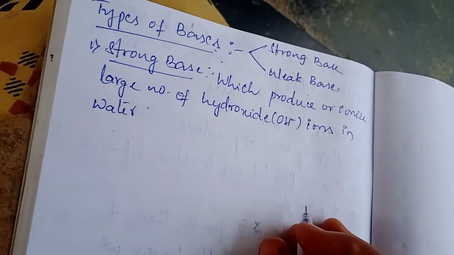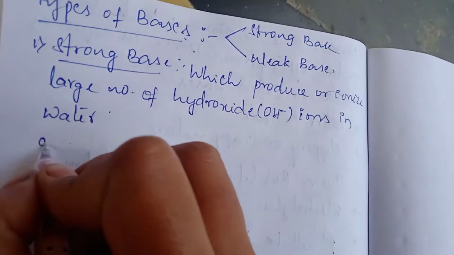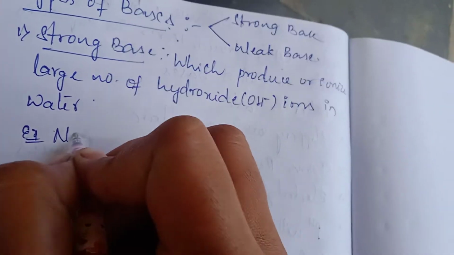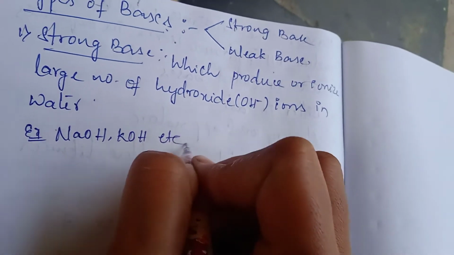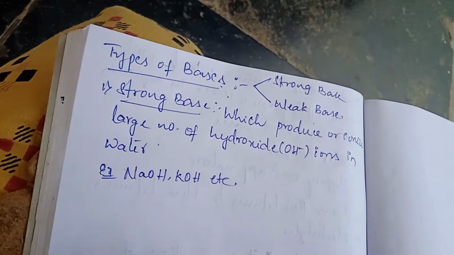Those bases are called strong bases. If you take examples, sodium hydroxide, potassium hydroxide, these and all you can take as strong bases.